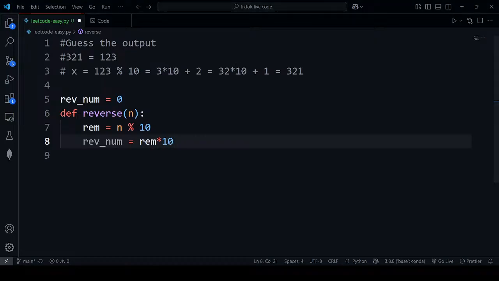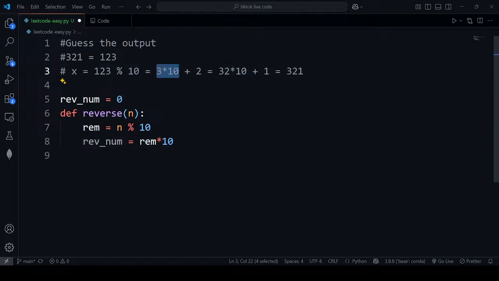So what we can do now is multiply the value and then add the remainder, right? Our main concept was that we need this value to be multiplied by 10.